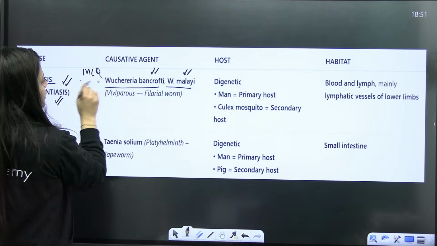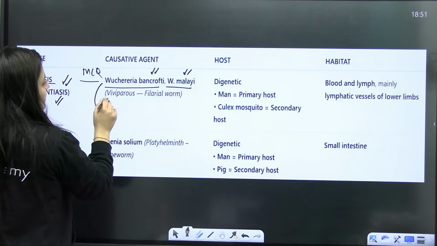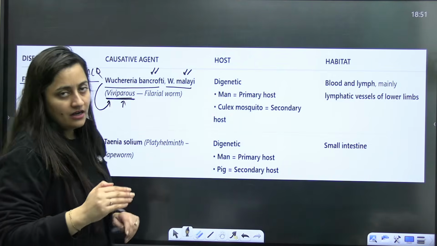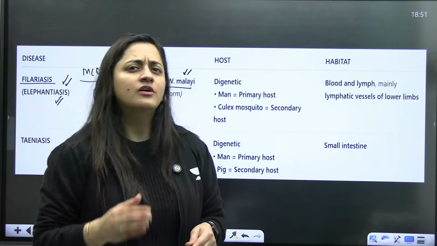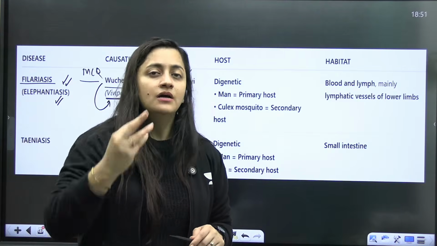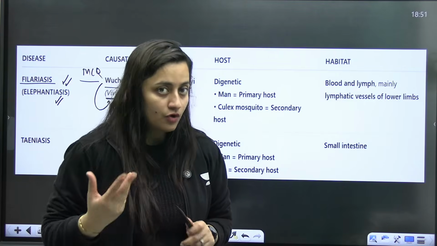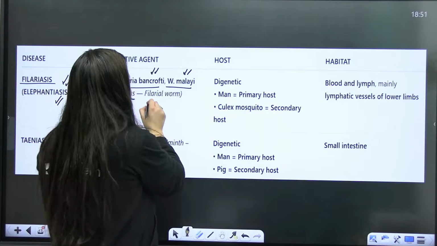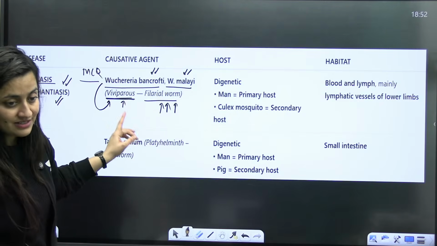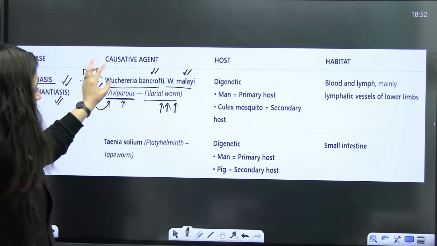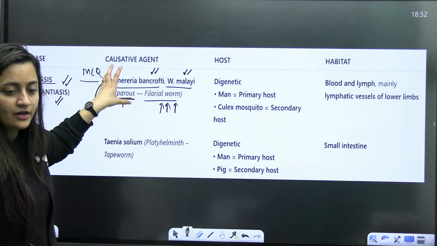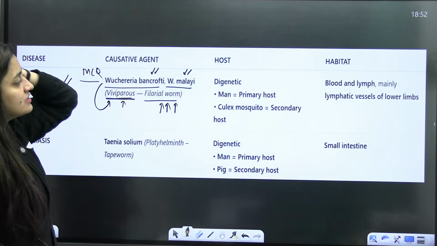Again, important MCQ. This particular helminth, a roundworm, is viviparous, or I'll say ovoviviparous. Viviparous means giving birth to young ones, but here obviously placental connections are not there. It is also known as the filarial worm. This is important, you can get a question from this part, even in the animal kingdom chapter, where it is also mentioned. So this is something you have to remember.